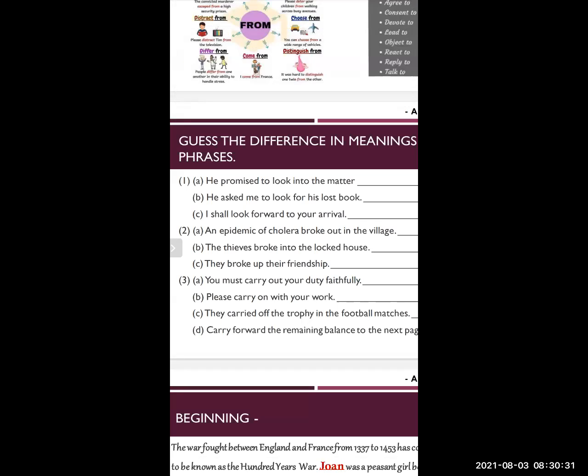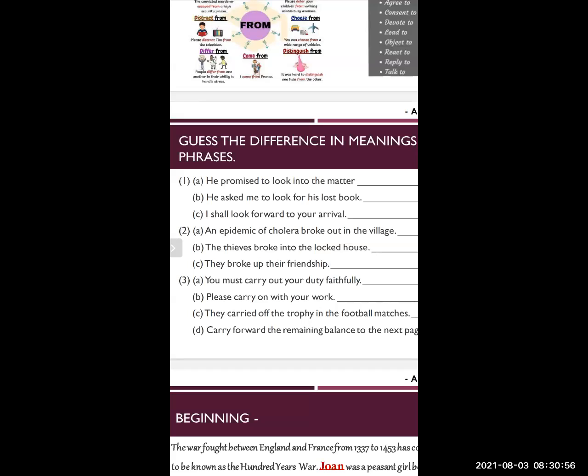Now in this sentence, the meaning is to end. If you see the sentence, they broke up their friendship, means they ended, they stopped their relationship, their friendship.